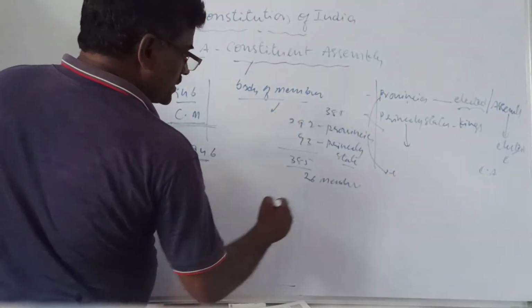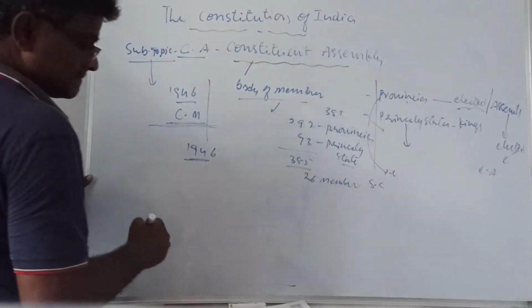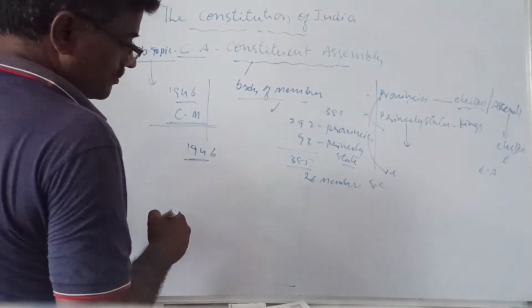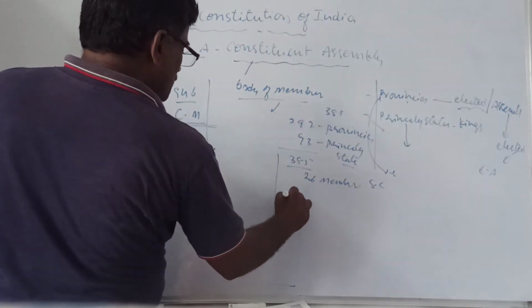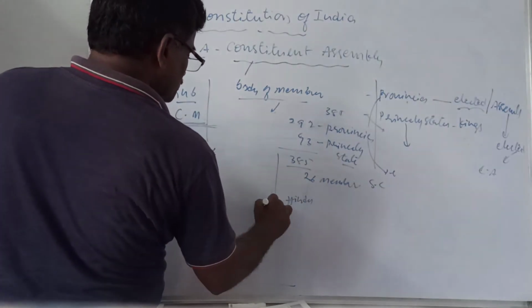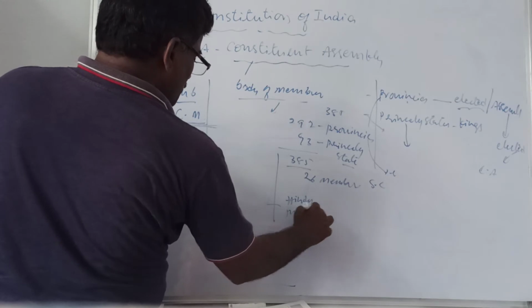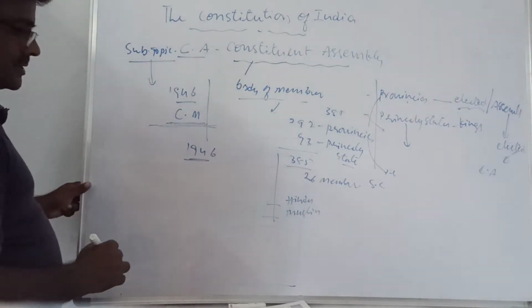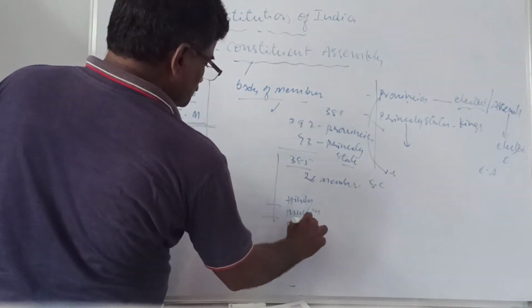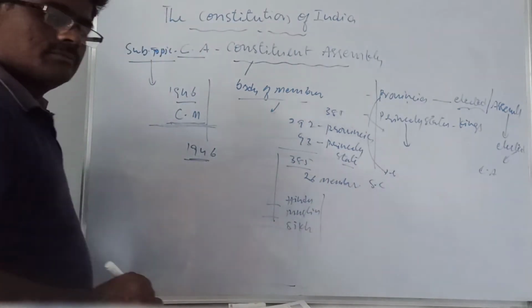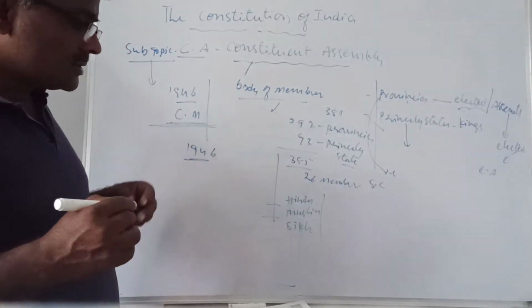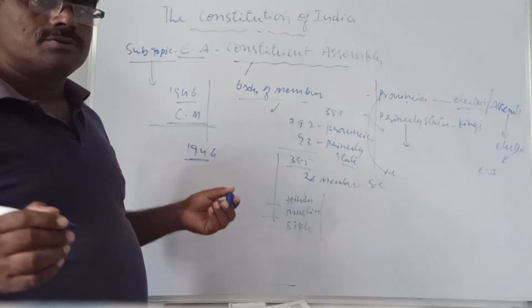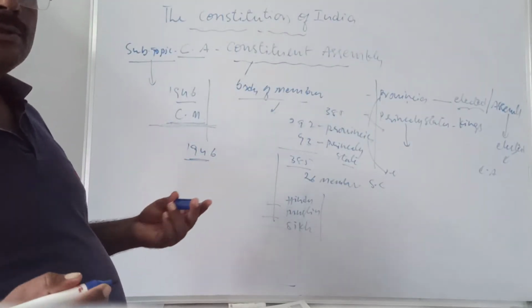26 members are from SC, scheduled caste. This point is very, very important. At the same time, representation was there from the Hindu community, from the Muslim community, and from the Sikh community. Sikhs are there, Muslims are there, Hindus are there in this group. Sir, why should we give priority to all these communities and regions? Because